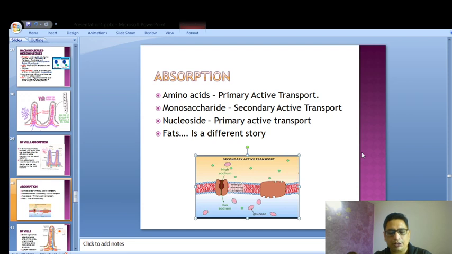So D amino acids and L amino acids, you have written that very correctly, Omiya. Both these things are different, and it needs active transport to be pushed in. So now amino acids, monosaccharides and nucleosides, these three are clear. Now we'll go to the story of fats.